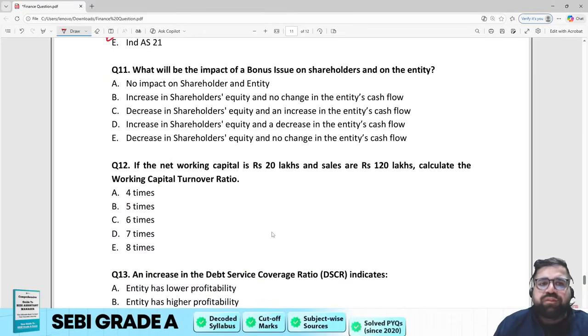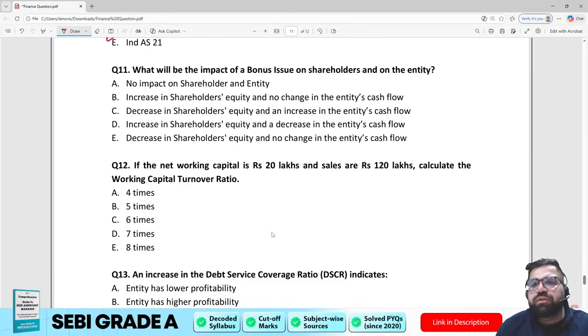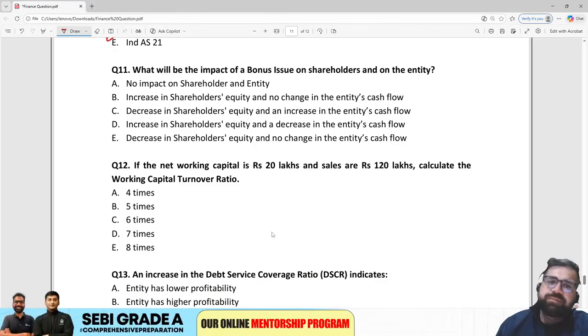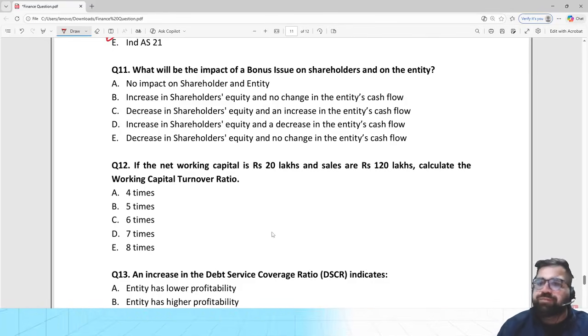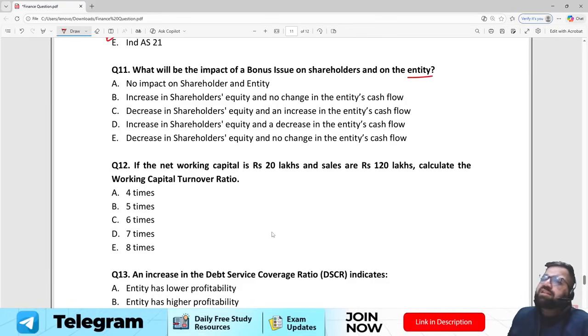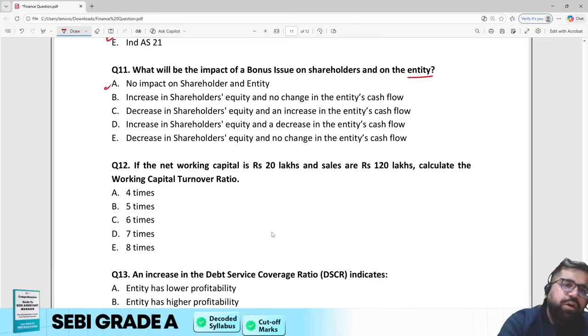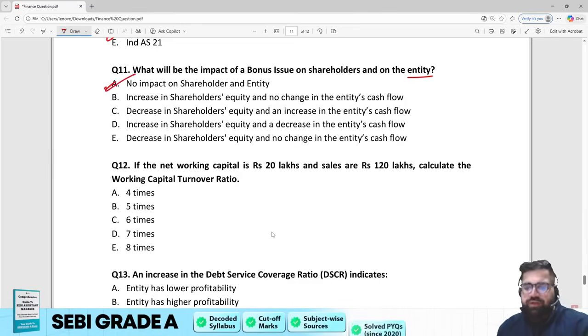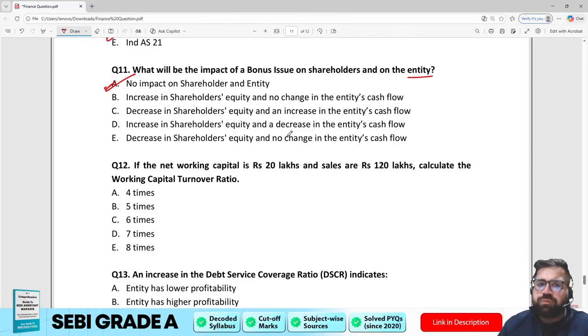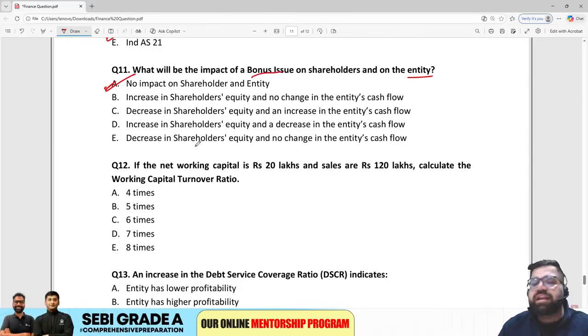Question number 11. What will be the impact of the bonus issue on the shareholders and on the entity? See, bonus issue, how it will impact shareholders and entity. Entity won't be impacted because the balance sheet will remain the same. Right, because in bonus issue you are not getting any money. At the same time, it will not impact shareholders also because the percentage of their holding will remain the same. So there will be no impact on entity as well as on the shareholders. Cool. Those who know bonus issue can answer this question very correctly.